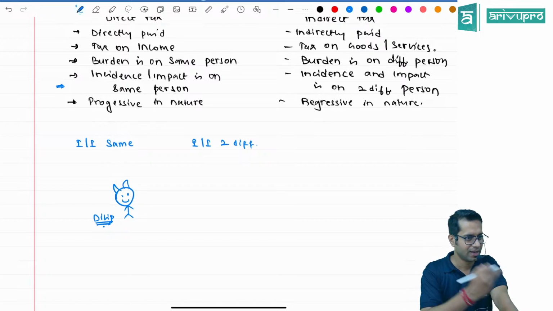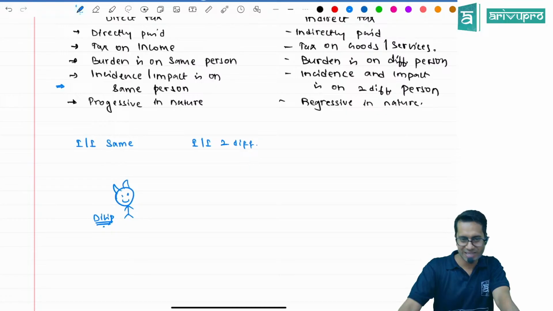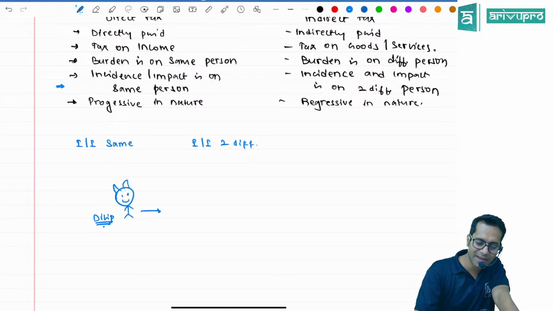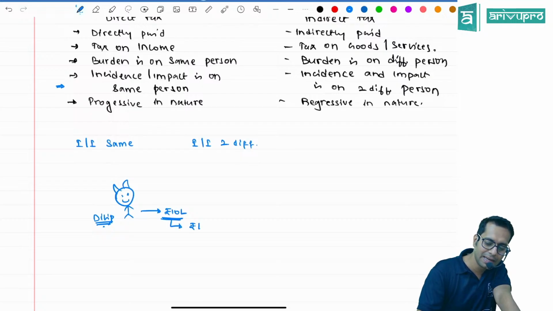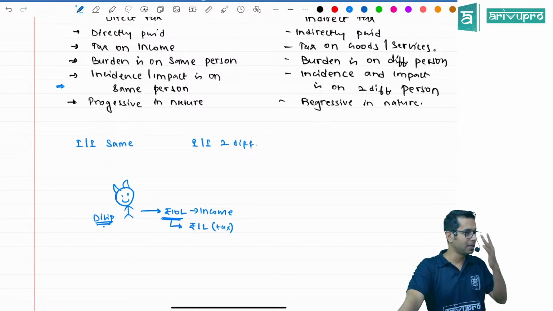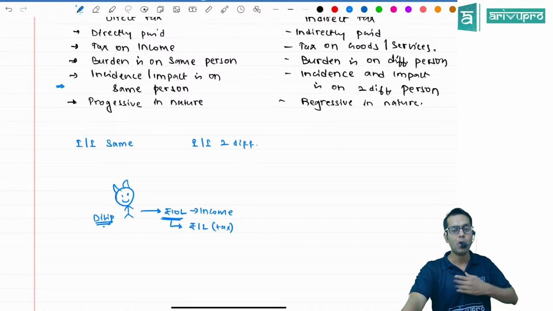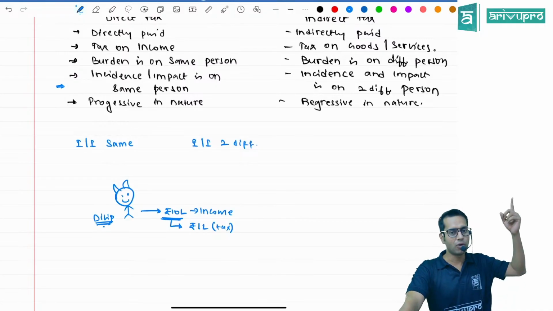Sufficient. Continue. Now say I am earning some money. I am earning rupees 10 lakhs. On this 10 lakhs, let us say I have to pay an income tax of how much, sir? 1 lakh rupees. Hey, who is earning the money? I am earning the money. Who has to pay the taxes to the government? I only have to pay the taxes to the government.